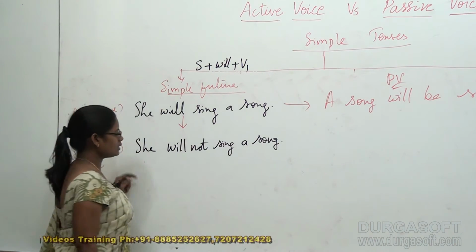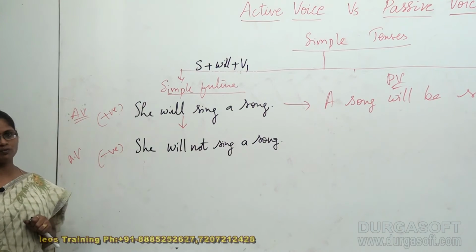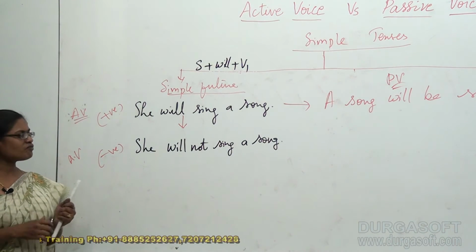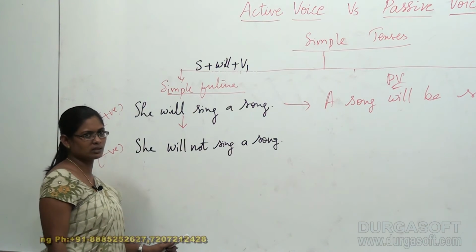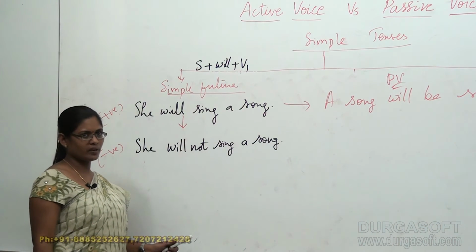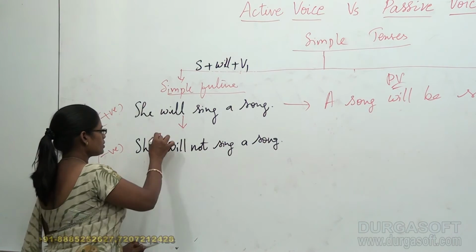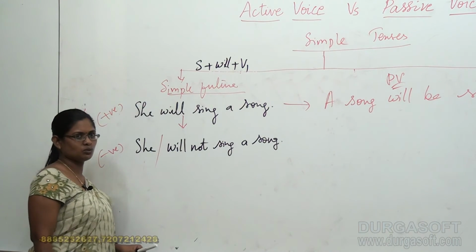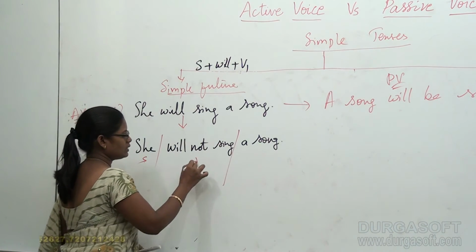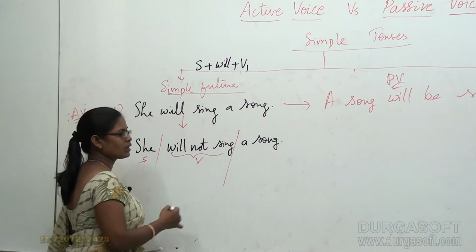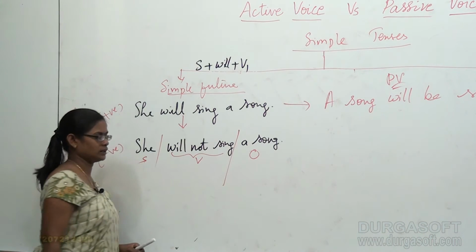This is my negative active voice. Now it's time for me to convert my negative active voice into negative passive voice. For that I need a clear explanation, right? So let me divide my sentence into divisions. Subject, and this is my verb, and this is my object.